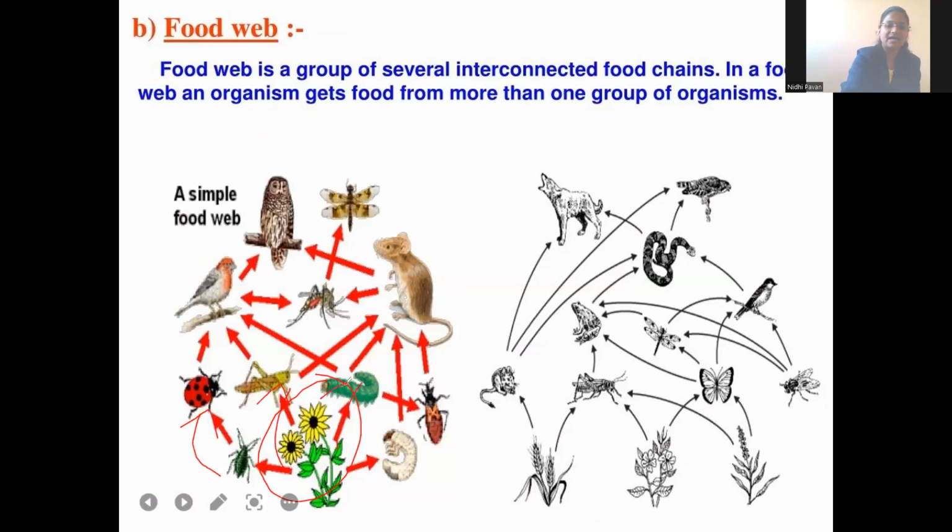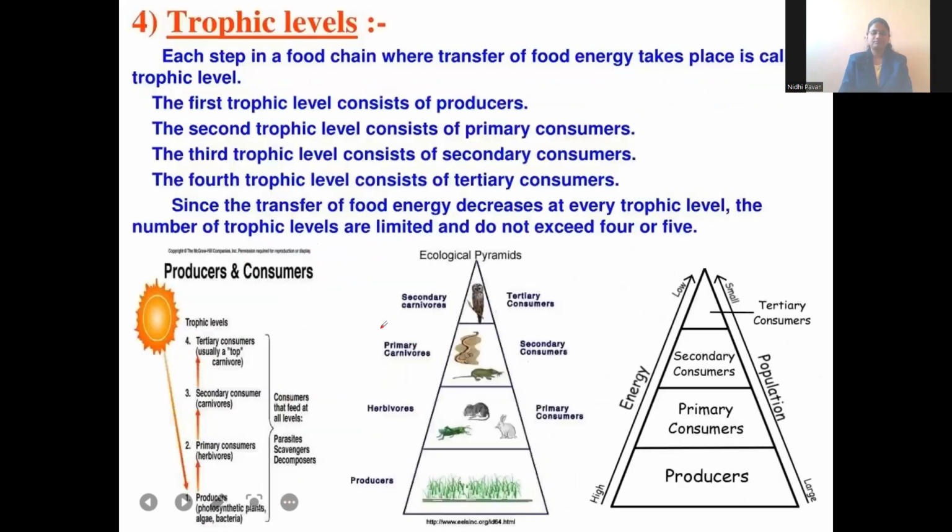Plant is eaten by the larva of many insects, and sometimes the plant is eaten by a deer. Then grasshopper is eaten by a bird, insect can be eaten by a bird, grasshopper can be eaten by a rat. So there will be an interconnection between several food chains, which is called a web. A network of food chains is called a food web.